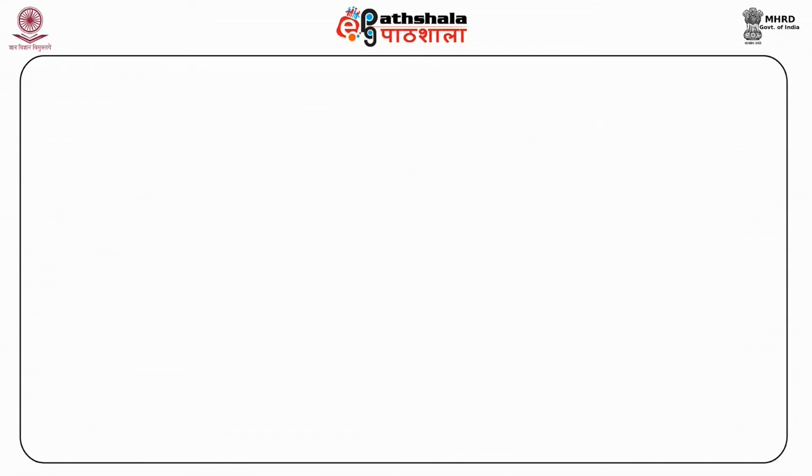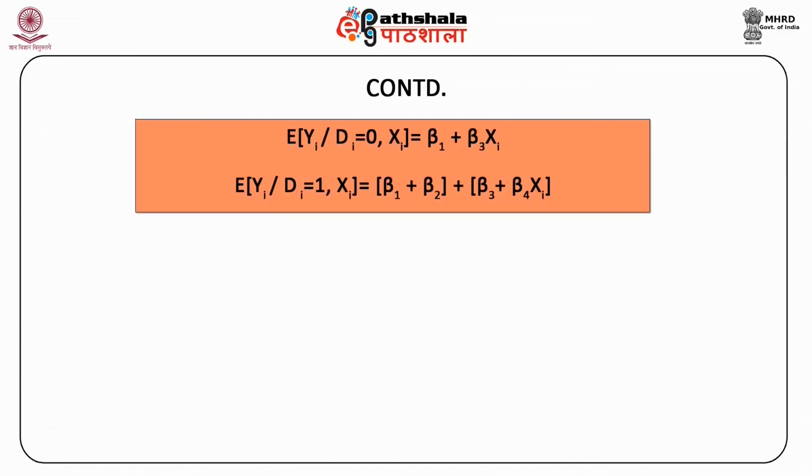Here we can take the conditional expectation of the previous equation for dummy variable di to be 0, that means for the base category, and we get expected value of y1 given di equal to 0 and xi being constant equal to beta 1 plus beta 3 xi.